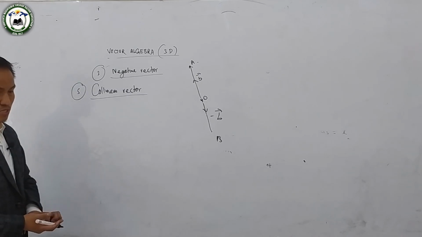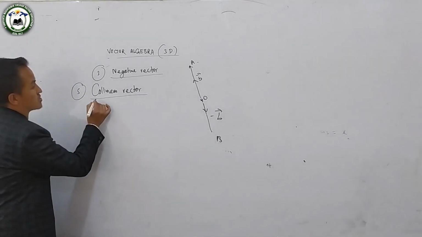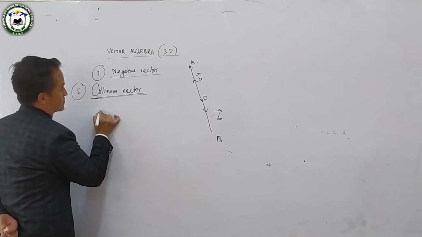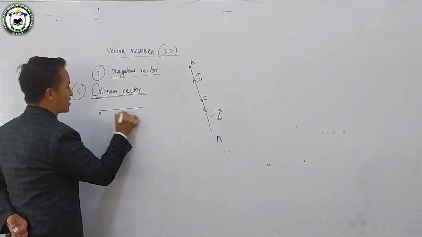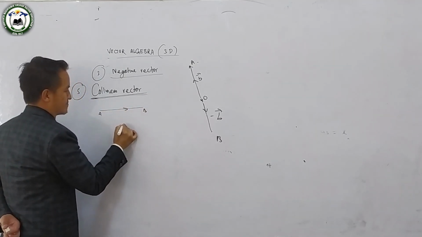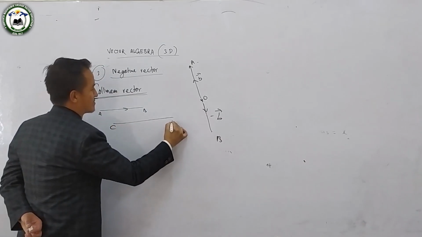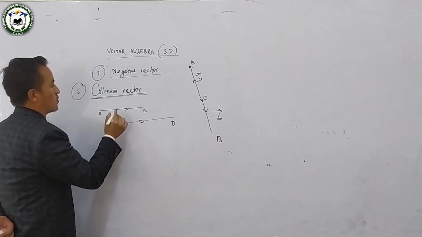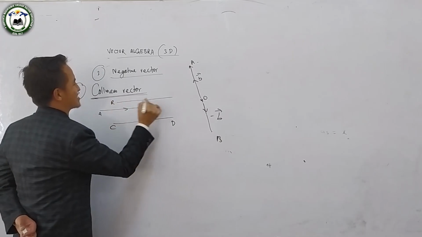Now, collinear vector. So what are collinear vectors? Suppose you have the vectors: this is AB, this is CD, and this is RS.